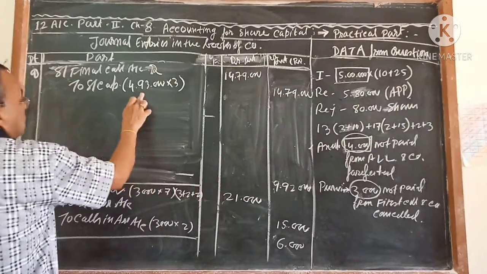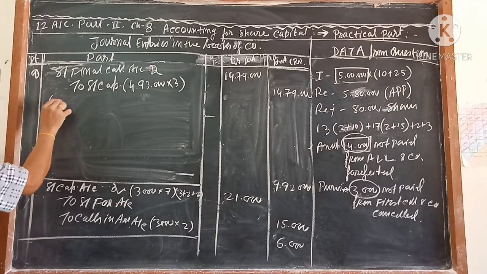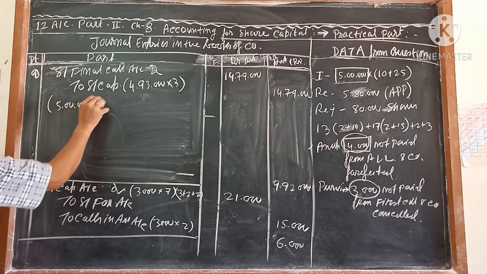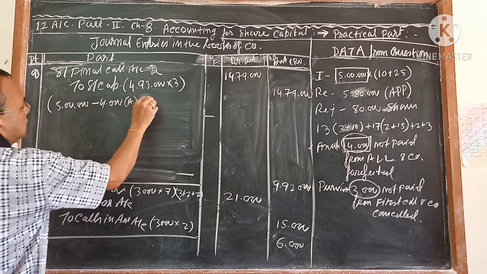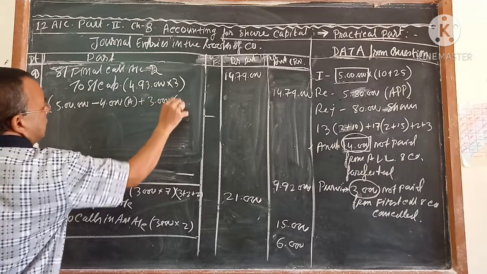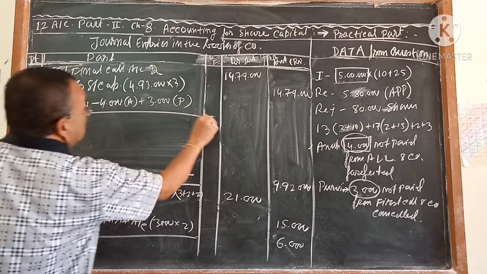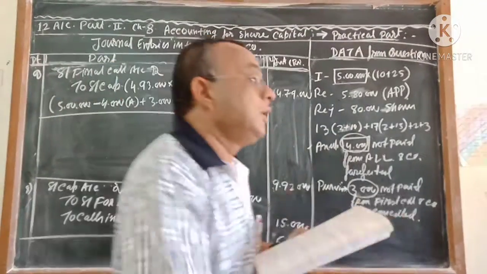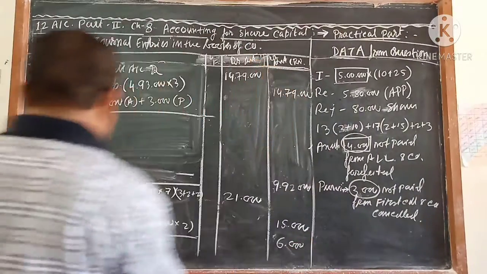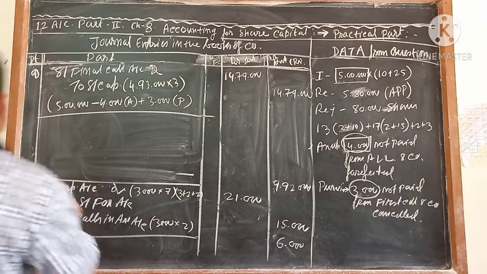This you understand? How this is coming here, 5 lakh minus 4,000 for Anu and 3,000 for Murbi. That was cancelled. So company did not reissue this share. So company called the final call money for remaining shares. And this all money company receives.